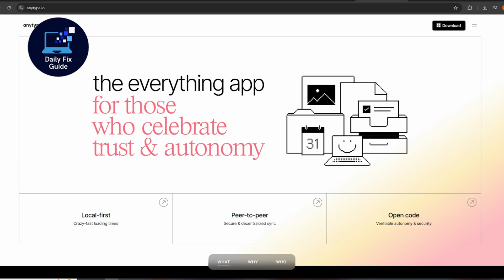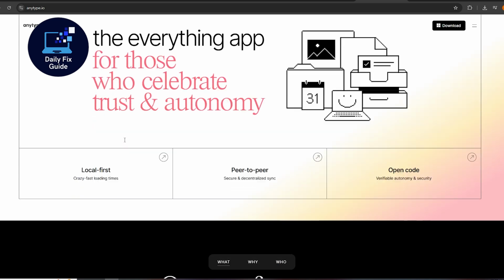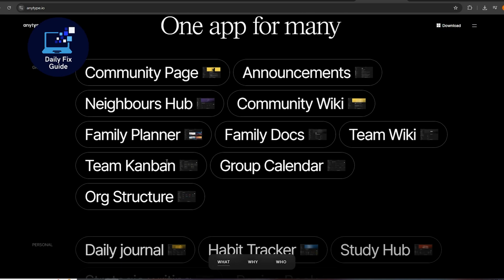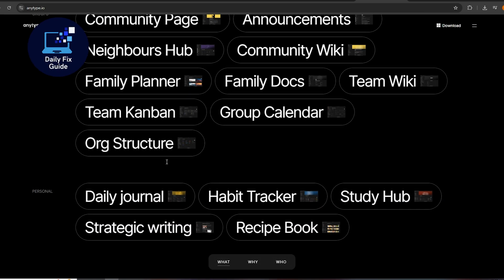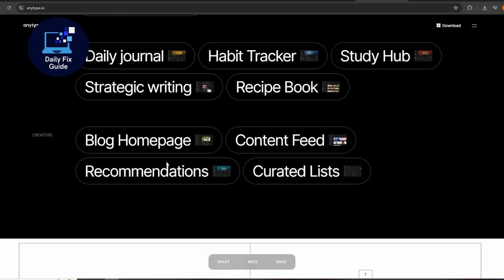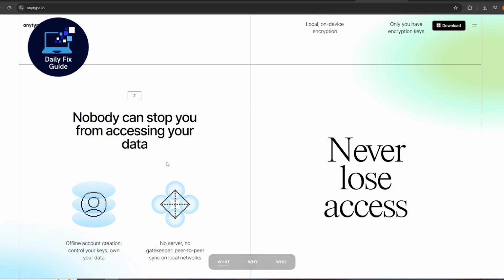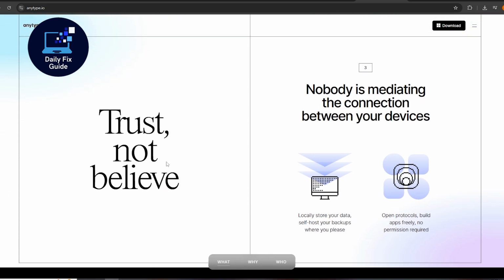Anytype is a powerful all-in-one workspace designed to enhance both personal and team productivity. It allows users to create and organize content effortlessly with a highly customizable interface. Though not as widely known, its strong emphasis on privacy and customization makes it stand out among other productivity tools.